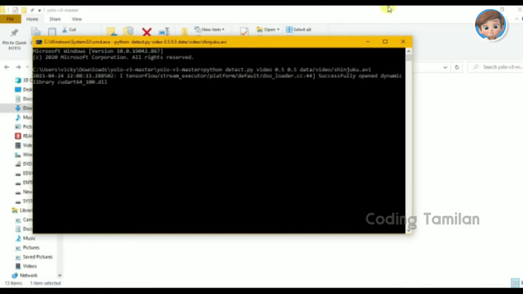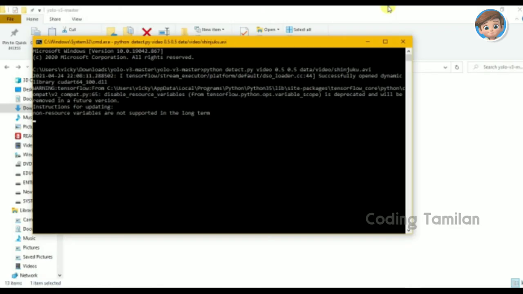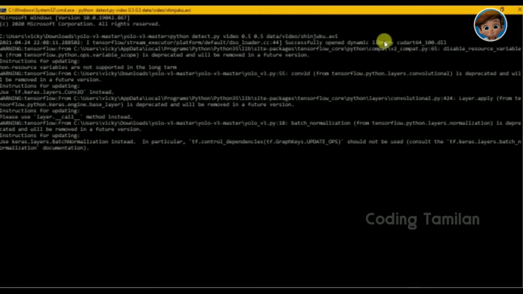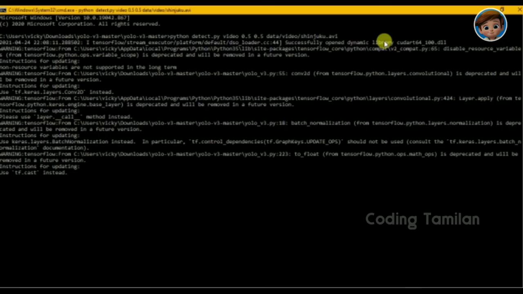Okay, it's running. It takes some time because it is an MP4 file, sorry, AVI file. It checks all the data.